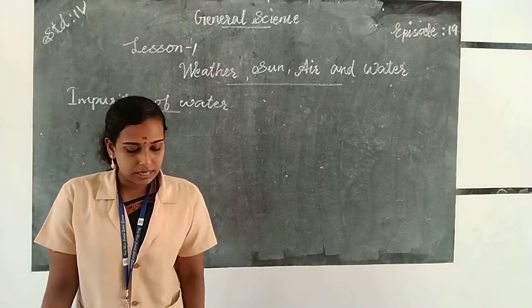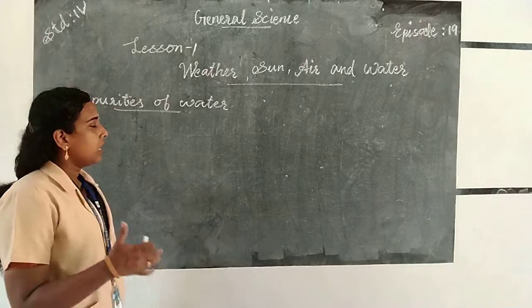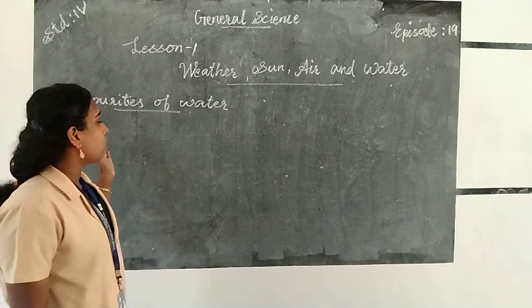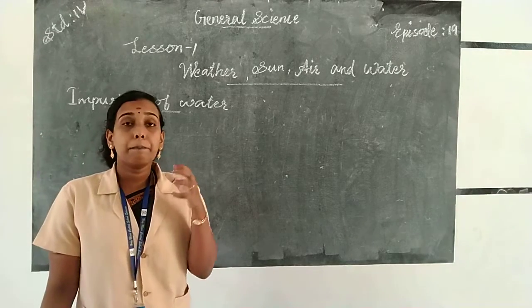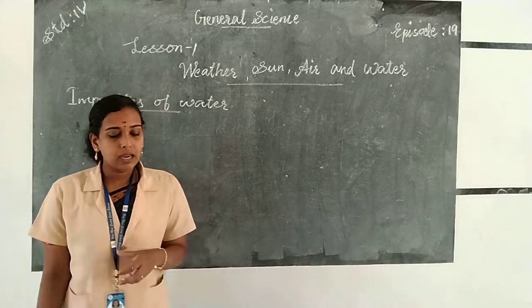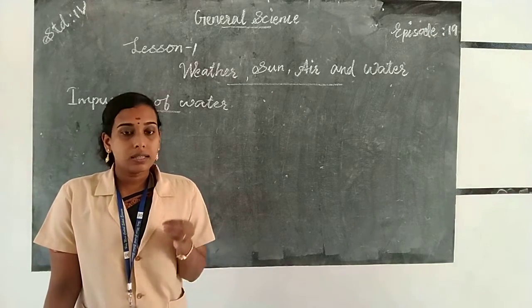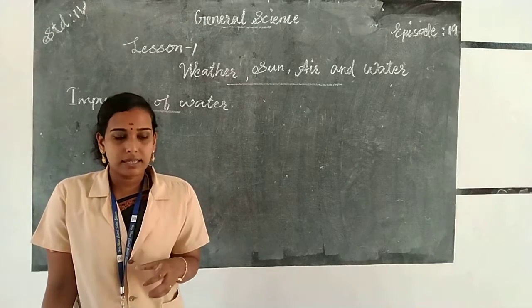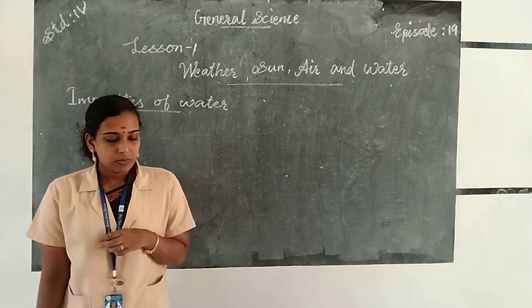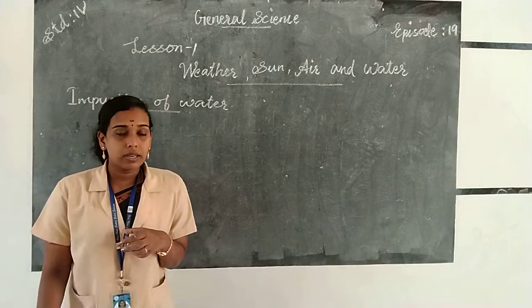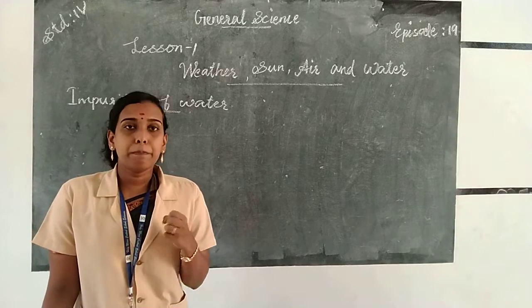The impurities present in the water can cause many water diseases like jaundice, diarrhea, cholera, tapeworm infections, etc. So we can purify the water through different methods.